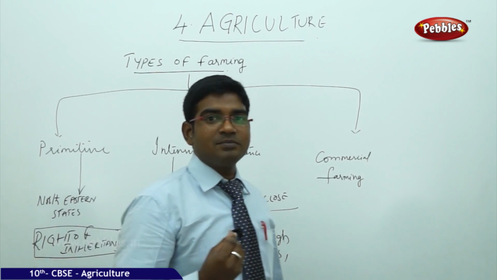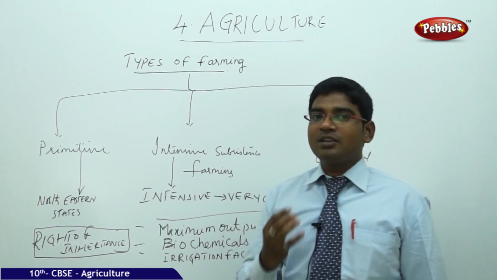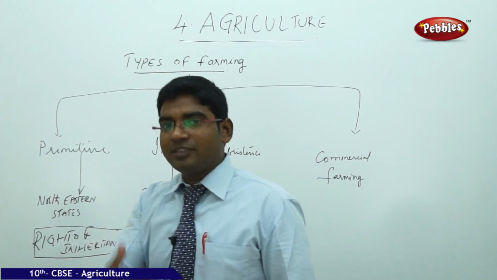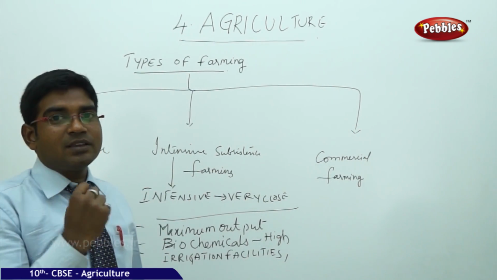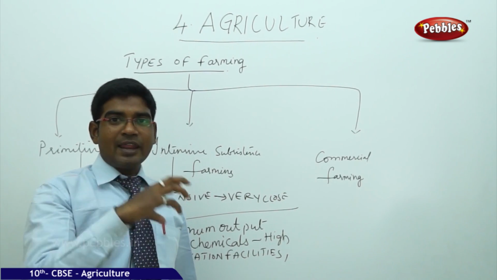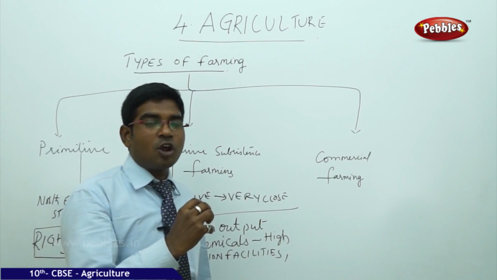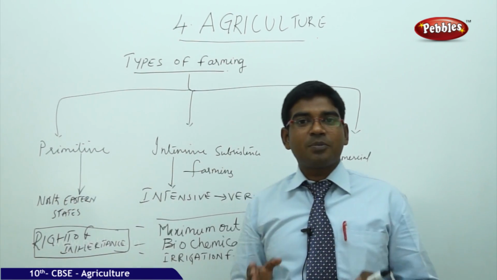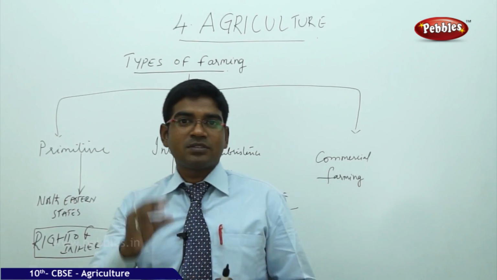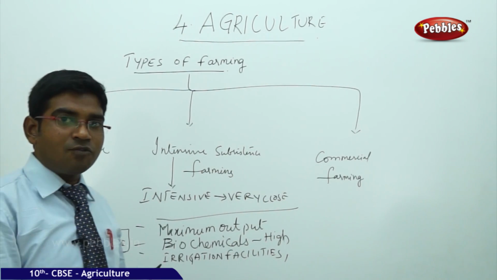At the same time, they are trying their maximum to get the maximum output from the limited amount of land they have. This type of cultivation is known as intensive subsistence farming.